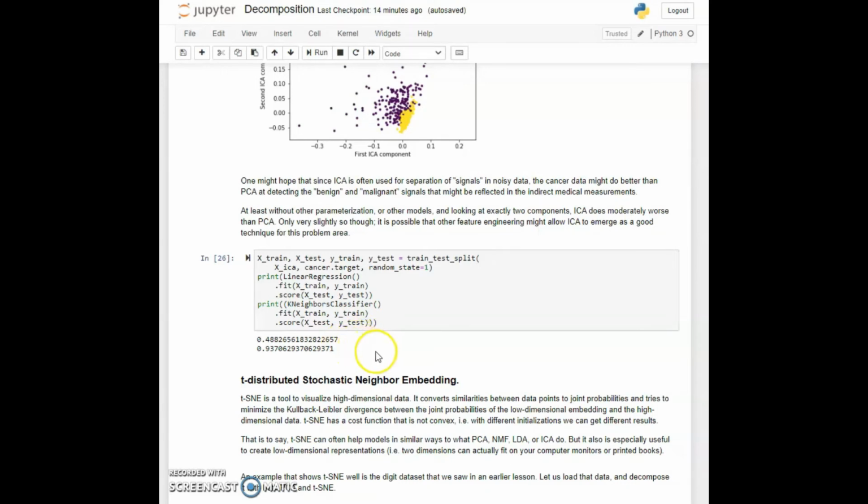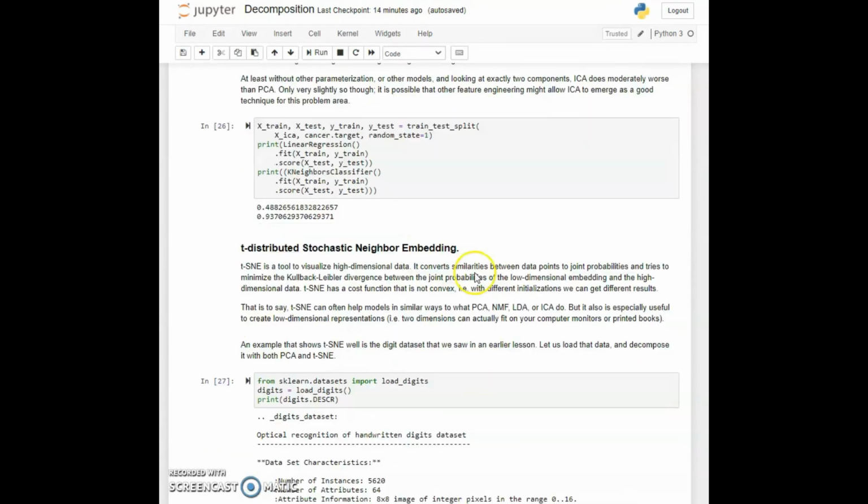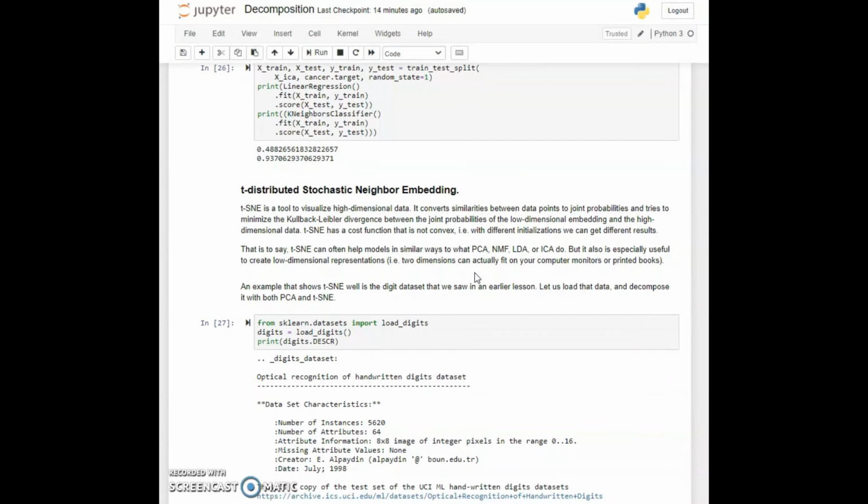And in any one of these techniques, we find that a great deal of information, the large majority of the information, is in fact isolatable into just two dimensions. Now another technique which is very useful is called t-distributed stochastic neighbor embedding. This is a bit of a technical thing and it can be used for basic decomposition. But what it's even more useful for is visualization of highly dimensional information in fewer dimensions, especially two dimensions, which we can actually visualize effectively.